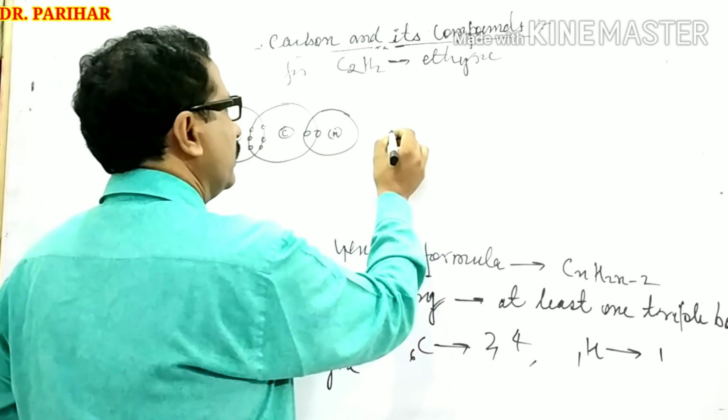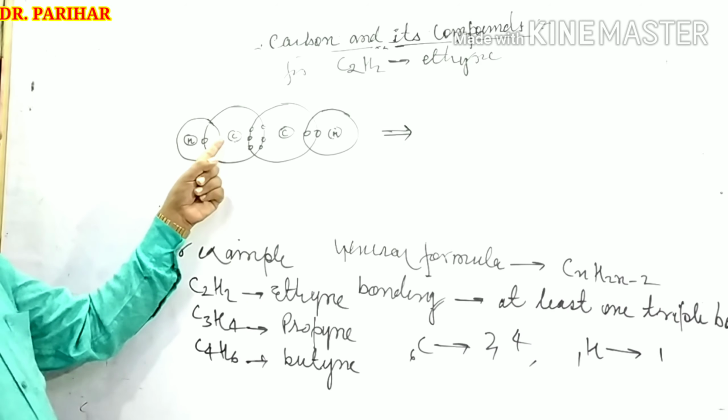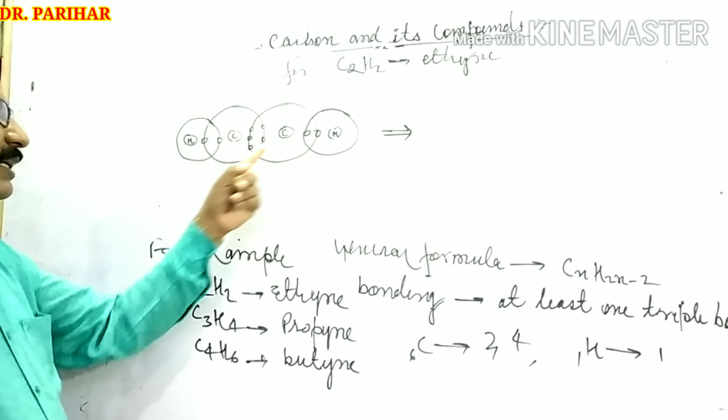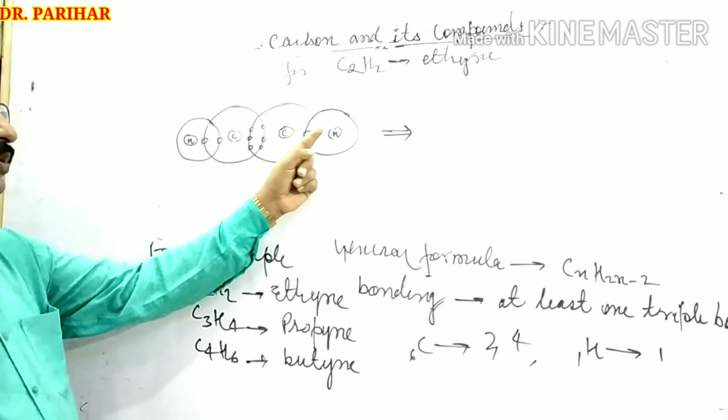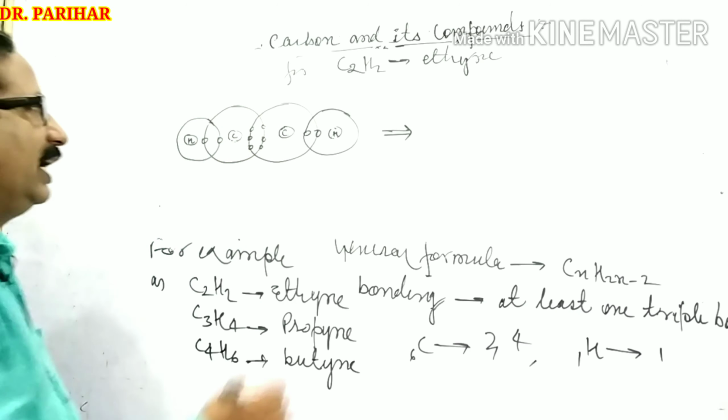From this dot structure you can see that this hydrogen atom shares 1 electron with this carbon, and this carbon shares 1 electron with this hydrogen, but the sharing between both the carbons is of 3 electrons.